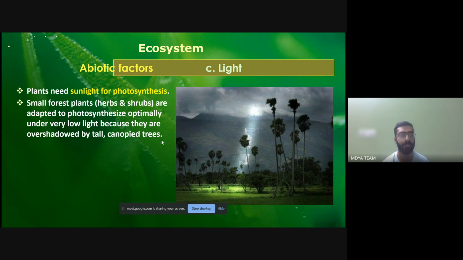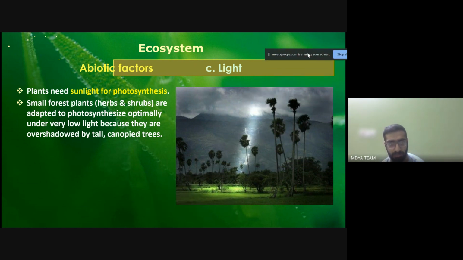They are adapted to photosynthesize optimally under very low light because they're overshadowed. So even if there is very low light, the herbs and shrubs are still able to adapt and grow because they are overshadowed by the tall canopy trees. Still, they are able to adjust and grow despite getting very low light for photosynthesis.